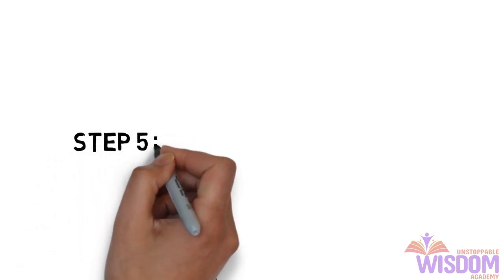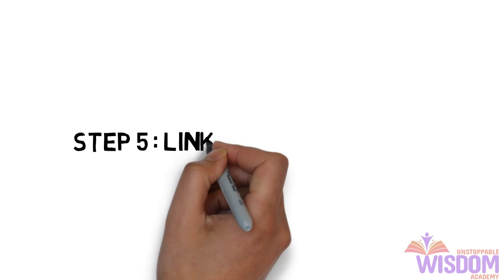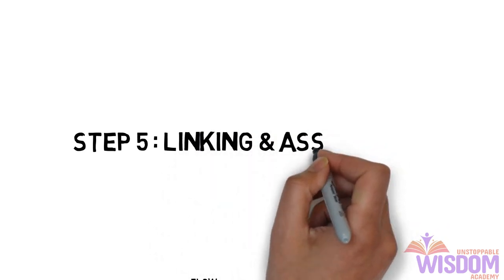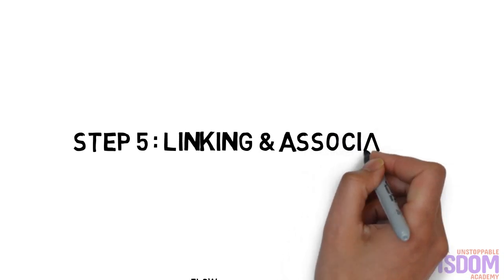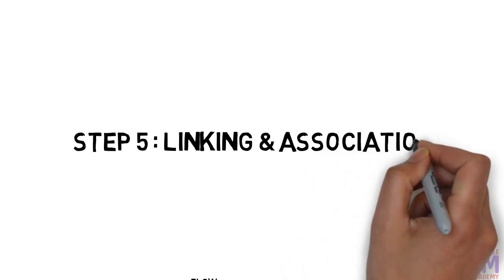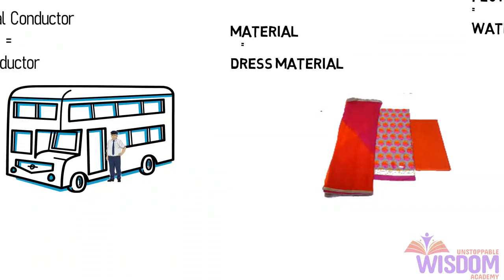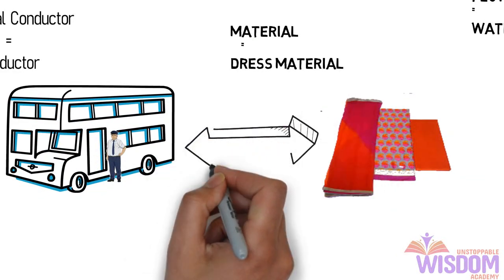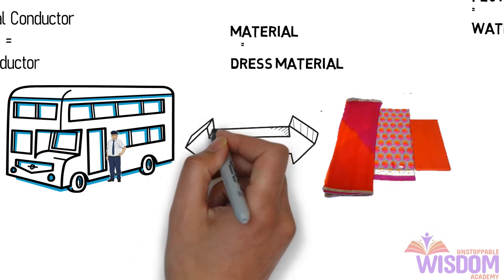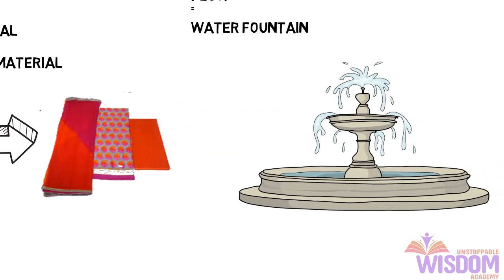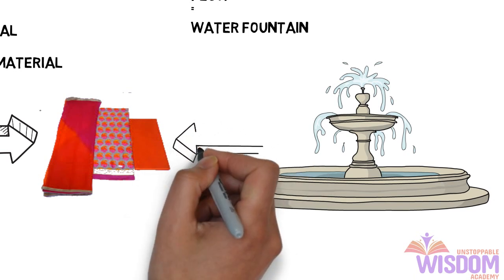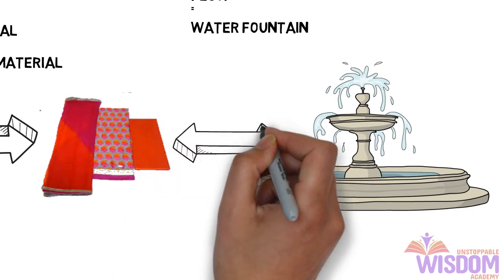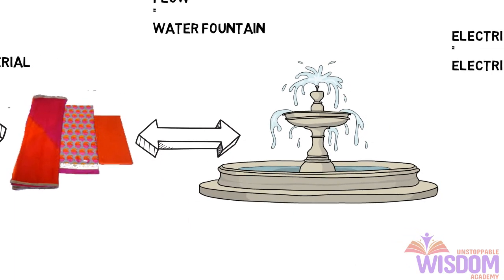Step 5. Linking and association. Once we have created all the pictures, converted words into pictures, now what we need to do is connect them to each other. Let me go through one by one. Let us visualize a bus conductor. Instead of distributing tickets, he is distributing dress material. Just visualize. Now take the dress material and water flow. When passengers receive the dress material, automatically the water started flowing out.